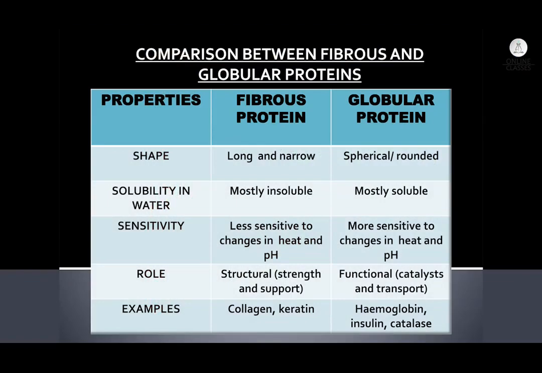Coming to the role, what do they do? Fibrous proteins are usually structural. For example, collagen offers strength and support. Whereas some globular proteins are enzymes, some are hormones, and some are functional proteins, for example hemoglobin, which transports oxygen, carbon dioxide and other things. The examples for fibrous proteins are collagen and keratin, and the examples for globular proteins are hemoglobin, insulin, all the enzymes and the hormones.